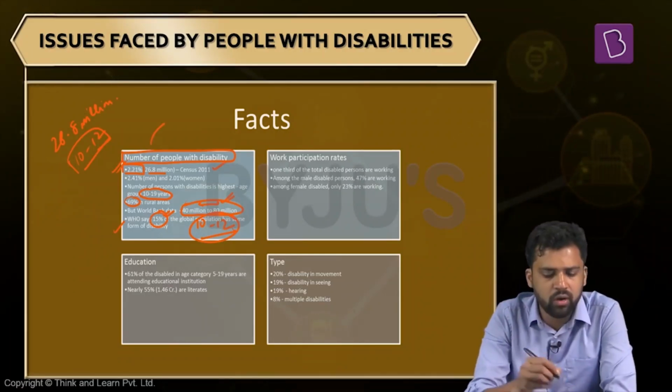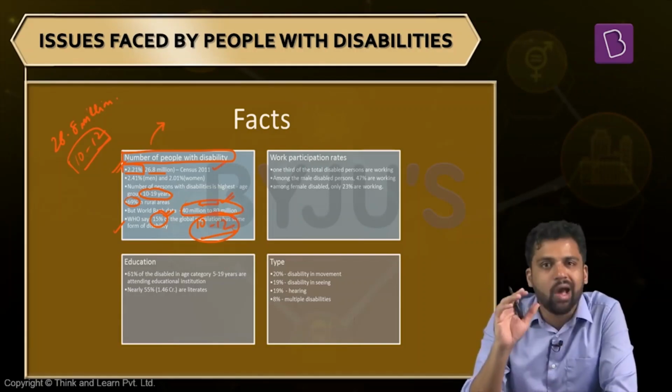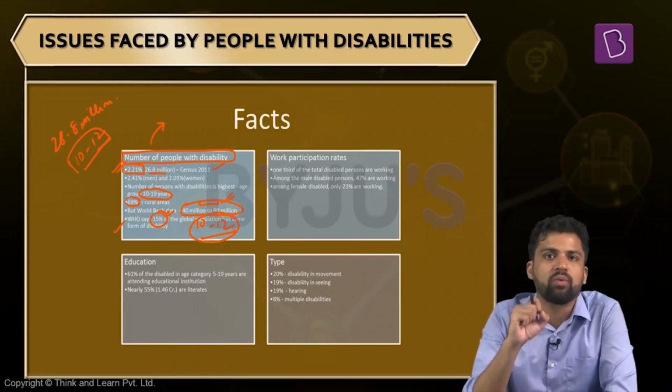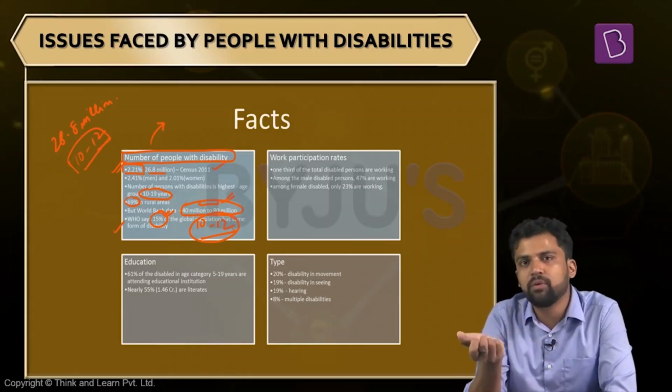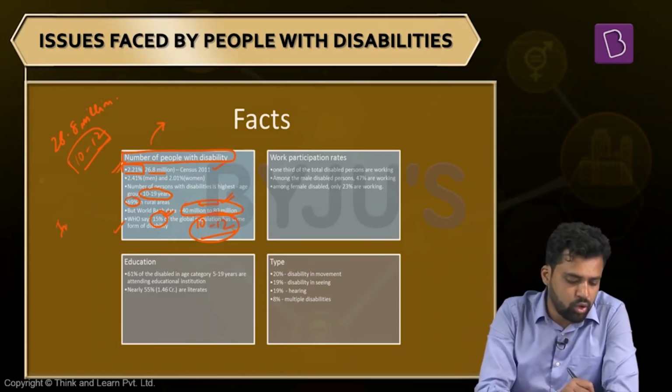And this also brings us to one important observation. If you want to have good policies to handle the challenges people with disability face, you need to have good data. Your data should be very accurate and more representative, then only can you have better policies. Or else the issues that people with disability face will not be addressed, because people will be excluded when you are calculating the numbers. So keep in mind the importance of data.